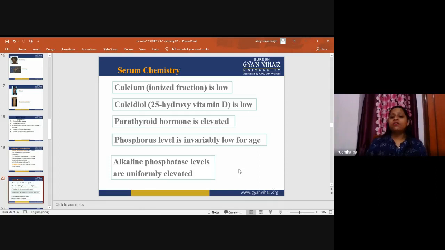Phosphorus level is invariably low for age, and alkaline phosphatase levels are uniformly elevated. So these are the serum chemistry findings. These are the things which we can find in the serum investigation in rickets patients.